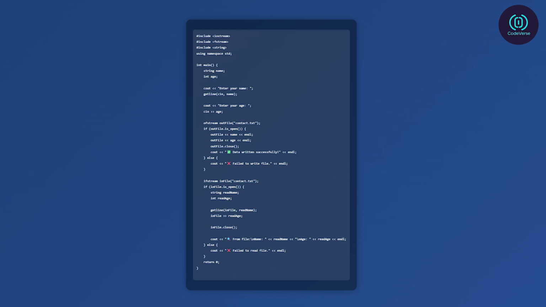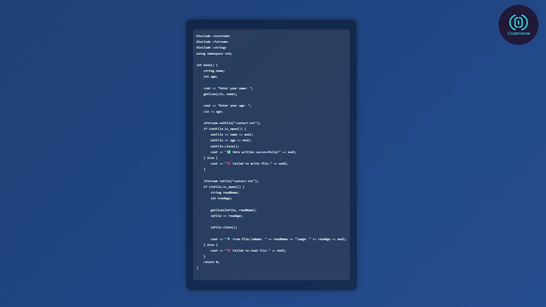Write to a file. ofstream outfile("contact.txt"); if (outfile.is_open()) { outfile << name << endl; outfile << age << endl; outfile.close(); // close the file after writing. cout << "Data written to contact.txt successfully." << endl; } else { cout << "Failed to open file for writing." << endl; }